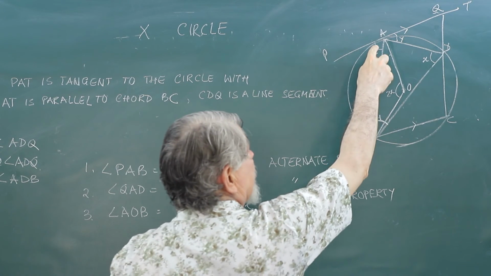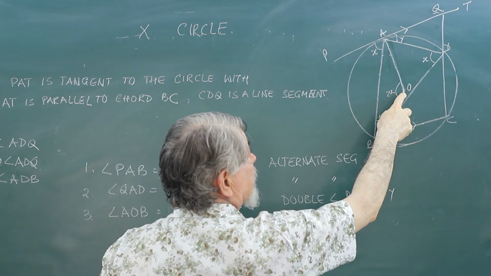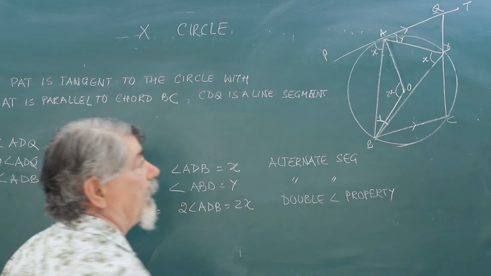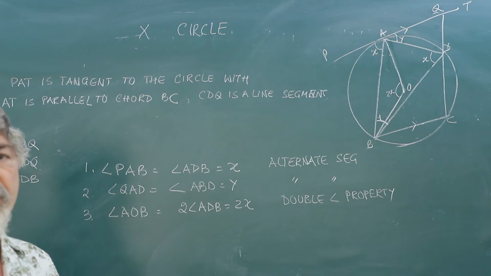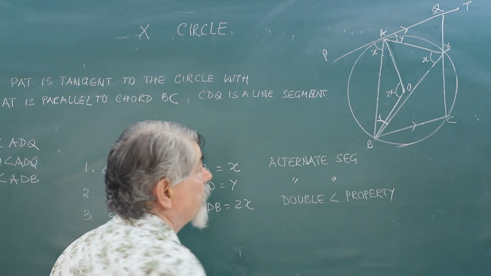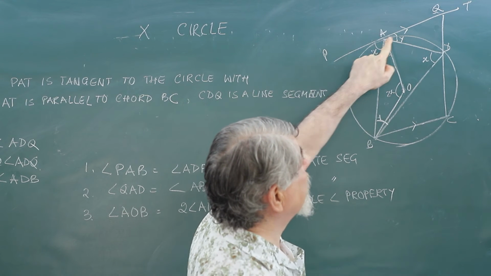So this angle AOB is subtended by this arc AB at the center, and the same arc AB subtends angle ADB at the circumference. So the relation is, angle at the center will be double the angle at the circumference. This is 2x.